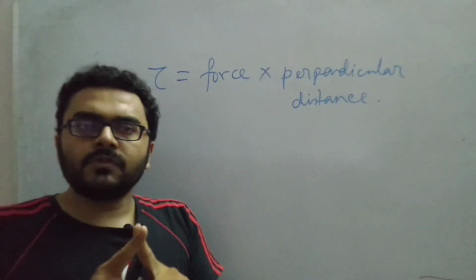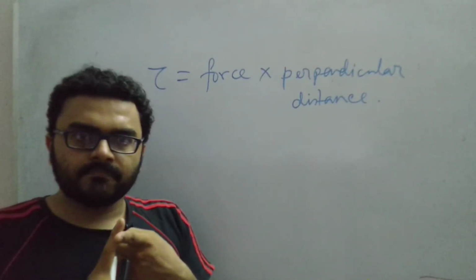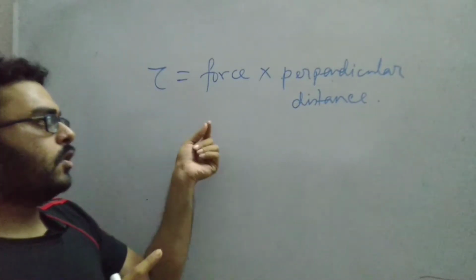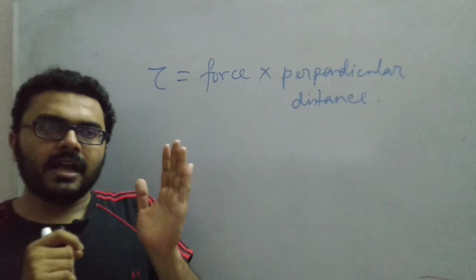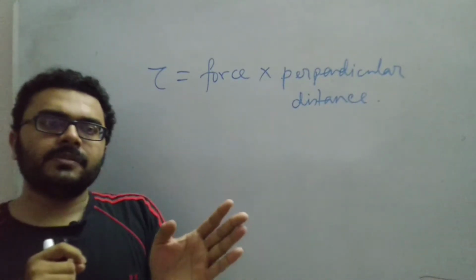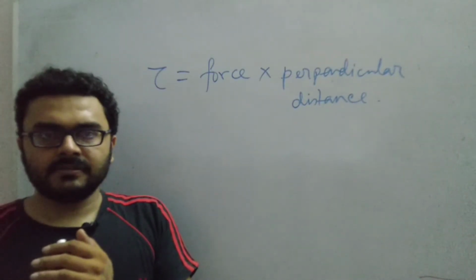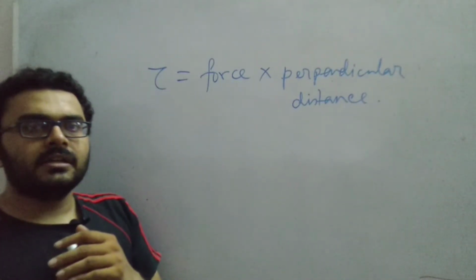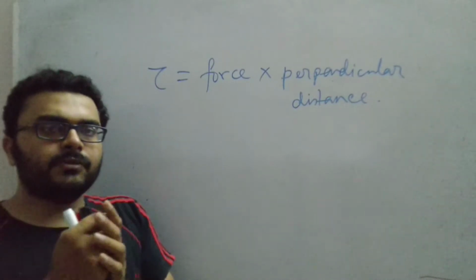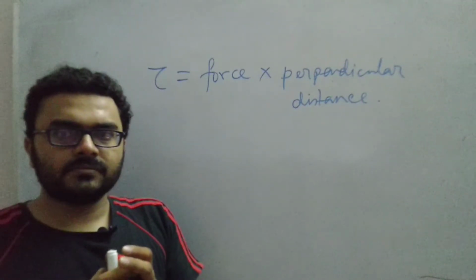For the same force, you will get a greater torque or greater turning effect when you apply the force at a further distance from the pivoted axis. Whereas for the same perpendicular distance, you will get a greater turning effect if you apply a greater force.